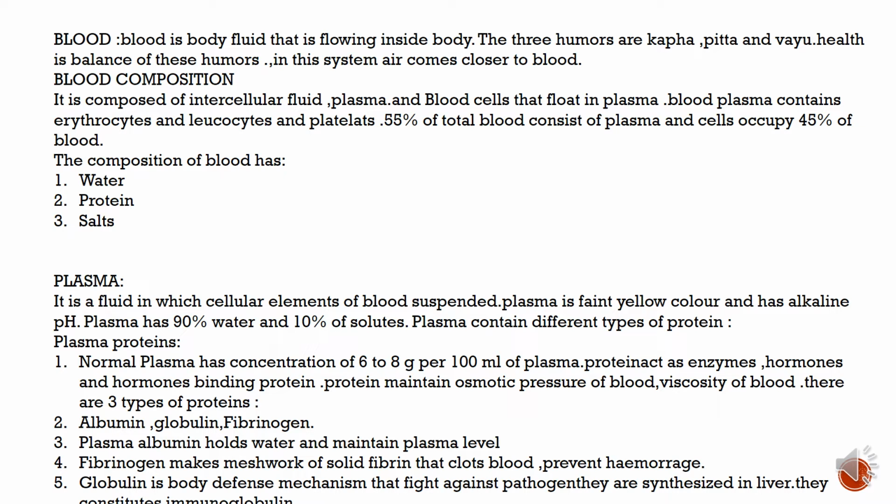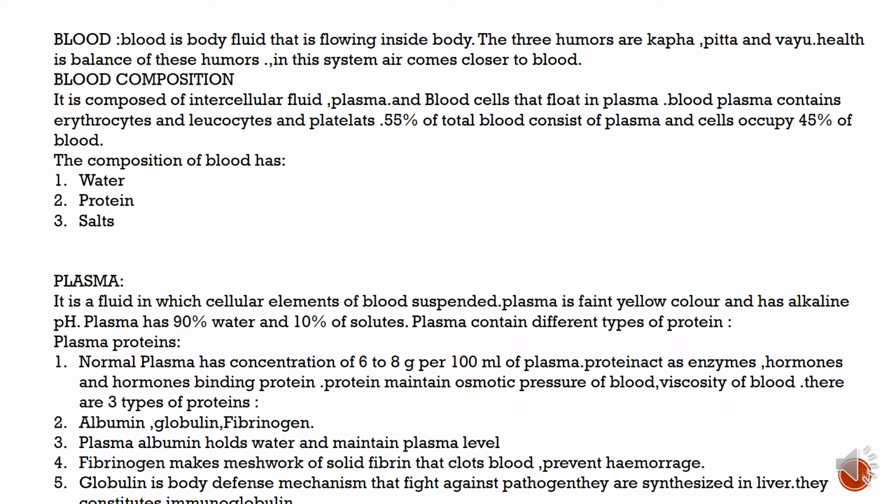Blood. Blood is a body fluid that flows inside the body, and the three humors are kapha, pitta, vayu. Health is the balance of these humors. In the system, air comes closer to the blood.